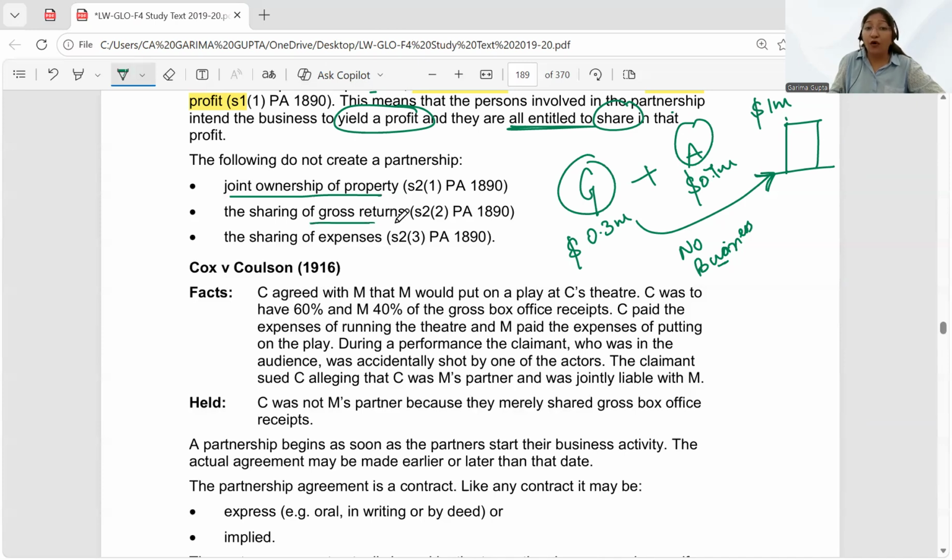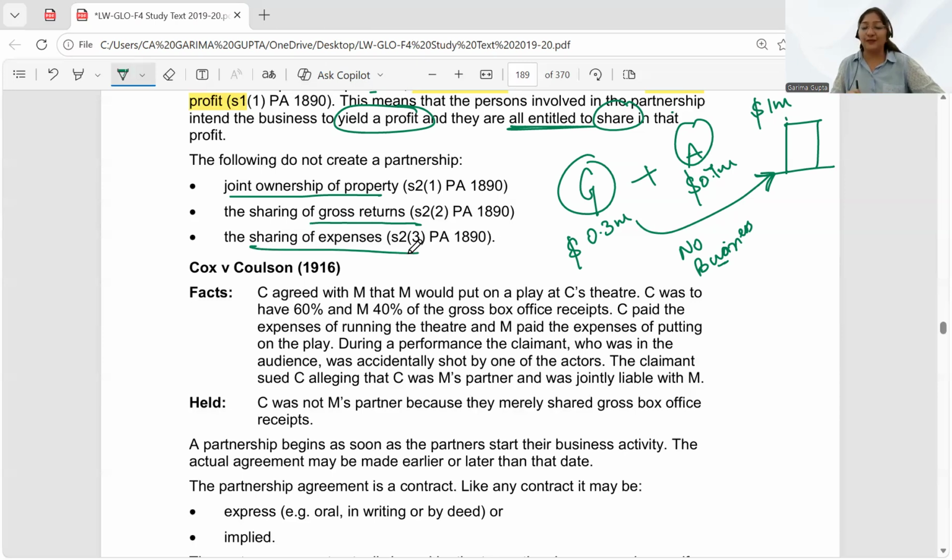Then, sharing of the gross returns. Now, what is this sharing of the gross returns? Let's say we have decided that we will do some work, and whatever money we collect in that work, we will share. Does it mean that this is going to be a partnership? No. Until and unless there is a business with a view to earn profit, we cannot call it a partnership, even though we are sharing the returns. It doesn't mean that there's a business. There should be a clear business with an objective to earn profits.